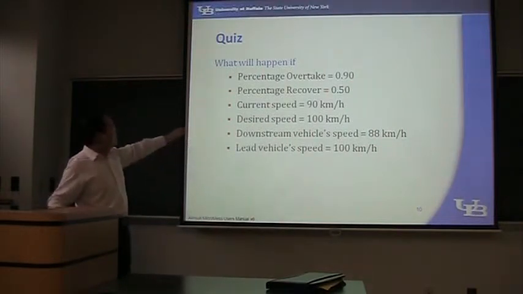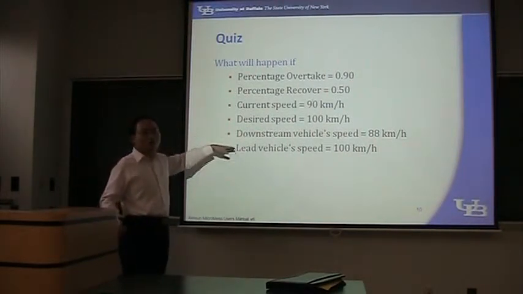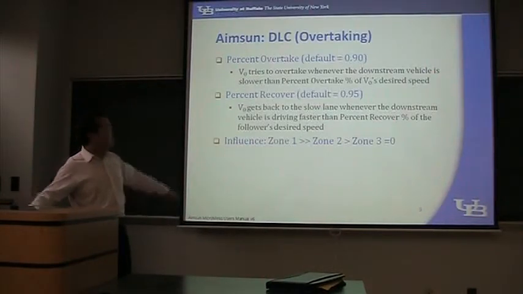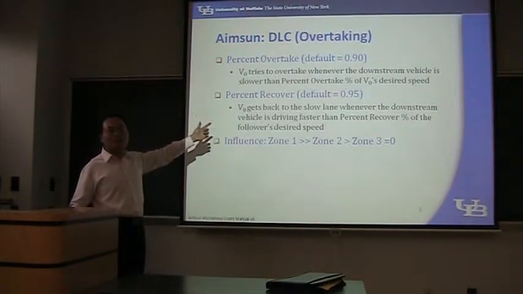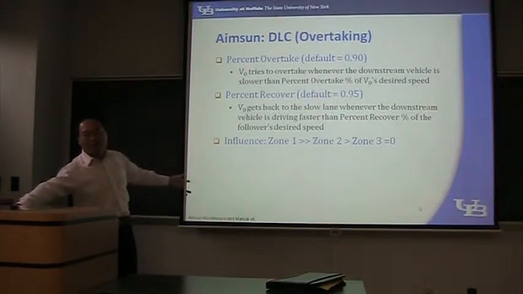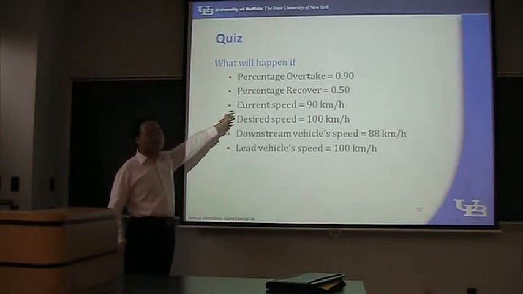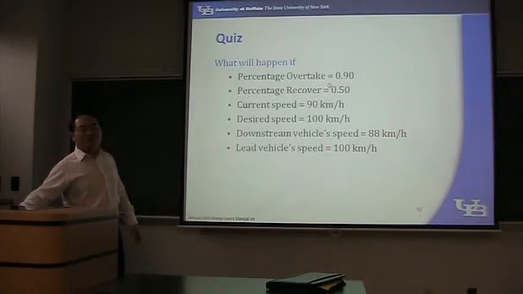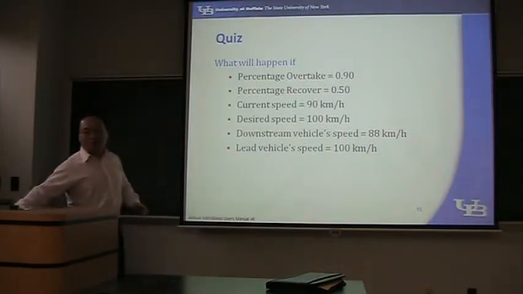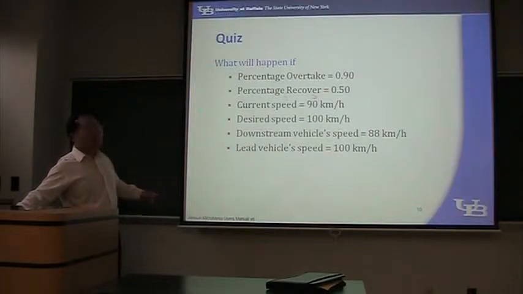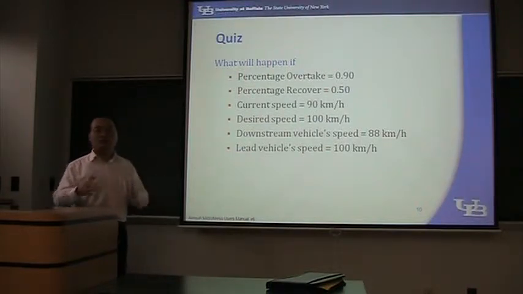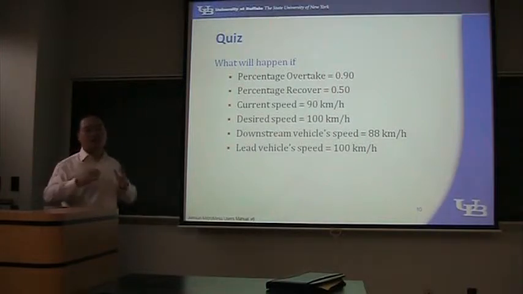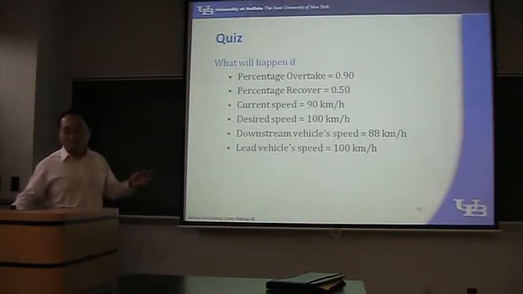And do you notice which is the problem? If you take a look at the default values, they will be 0.90 and 0.95. In my case, it's 0.90 and 0.50. So this makes the problem. So MSUM will recommend you to use large values of this percentage to recover. This one should be larger than that one, and they should not be too small. Otherwise, the vehicle will change their lanes very frequently. That will cause the network traffic condition to be very unstable. Do you understand this? Yes.